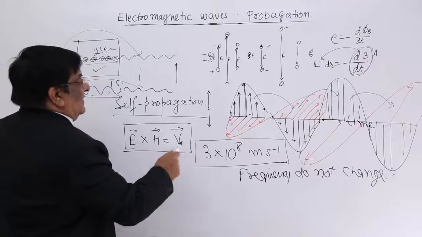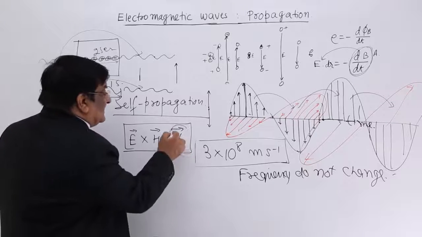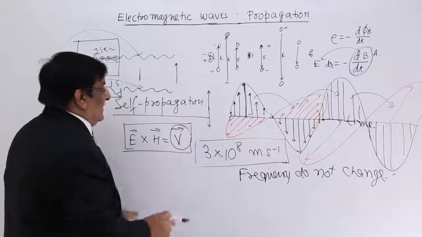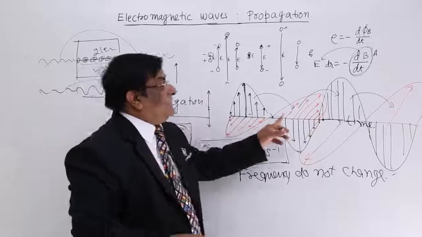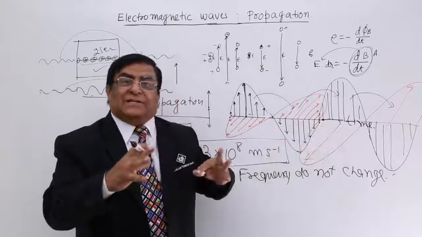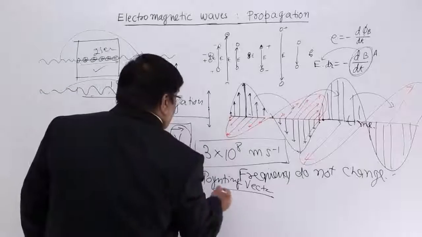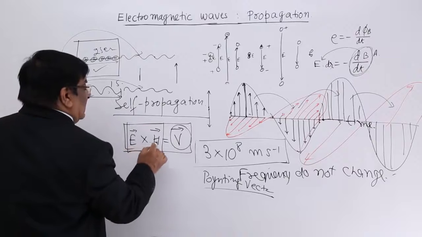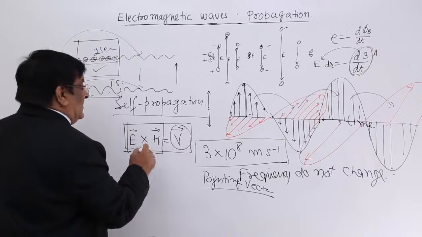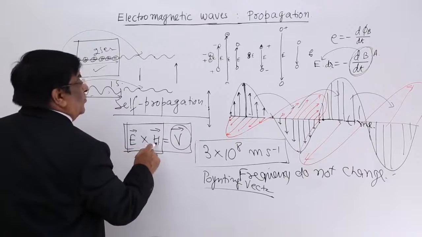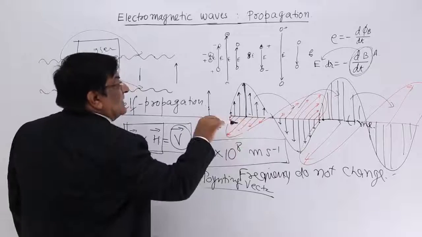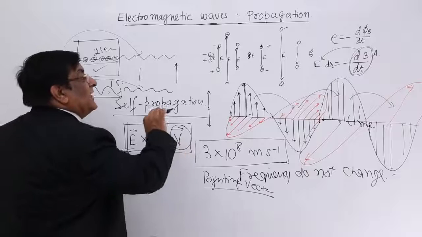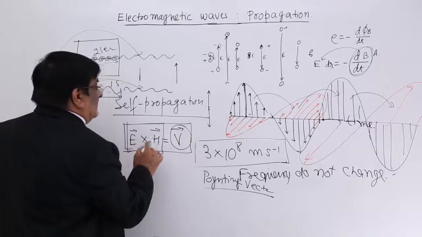This is the vector relation between them. This wave is carrying certain energy. For the energy, the Poynting vector is E cross H. It is a vector product, so it gives a vector in a direction perpendicular to both E and H. So velocity is in the direction of the Poynting vector E cross H.